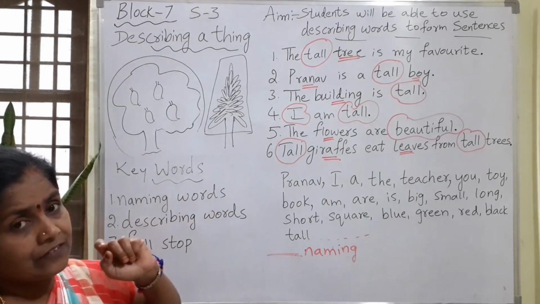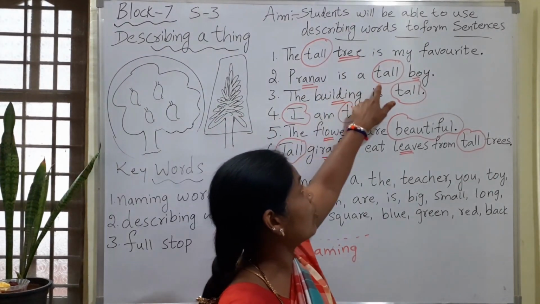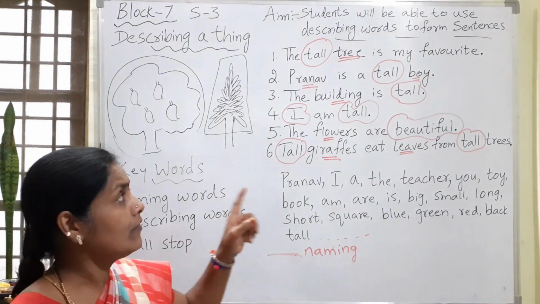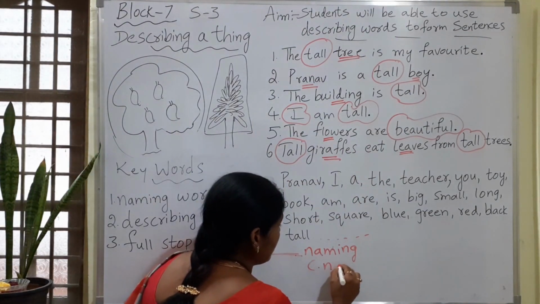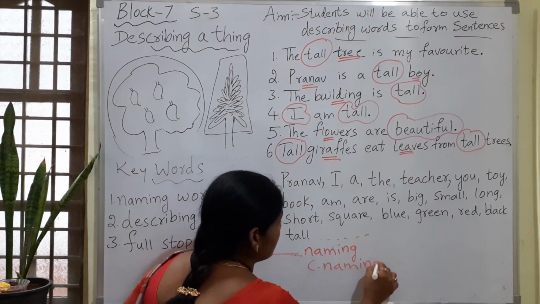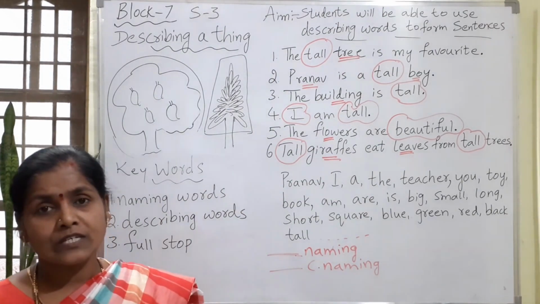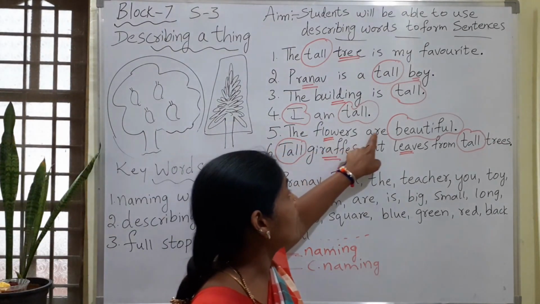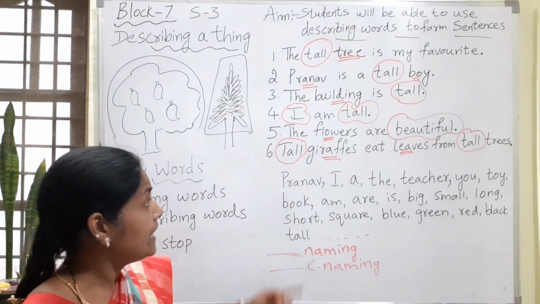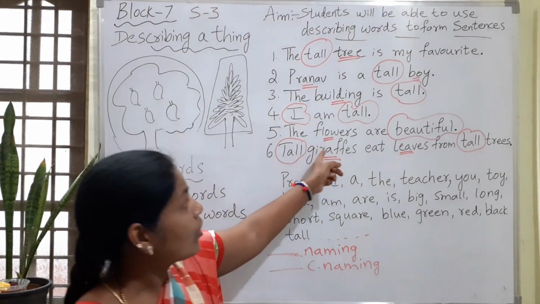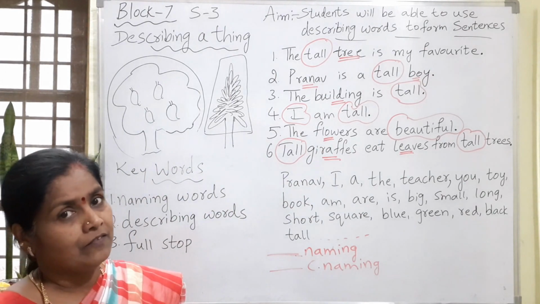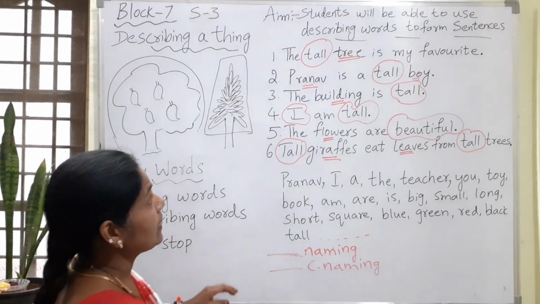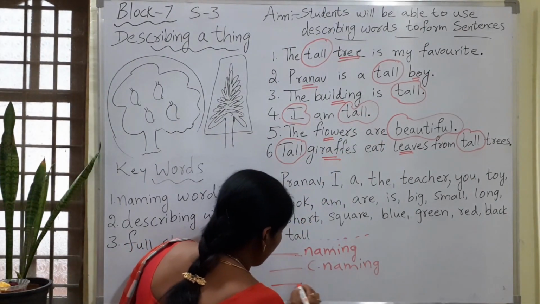And let us see the other one. Pranav is a tall boy. Boy is also a common naming word. Before the common naming word also we are using the describing word. And here, the flowers are beautiful. But is it before the naming word or after the naming word? After the naming word. It may be before or after,